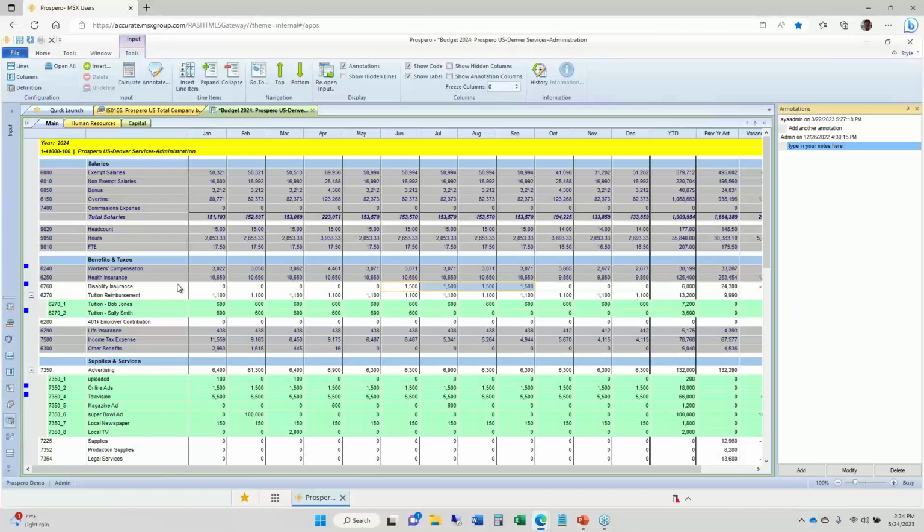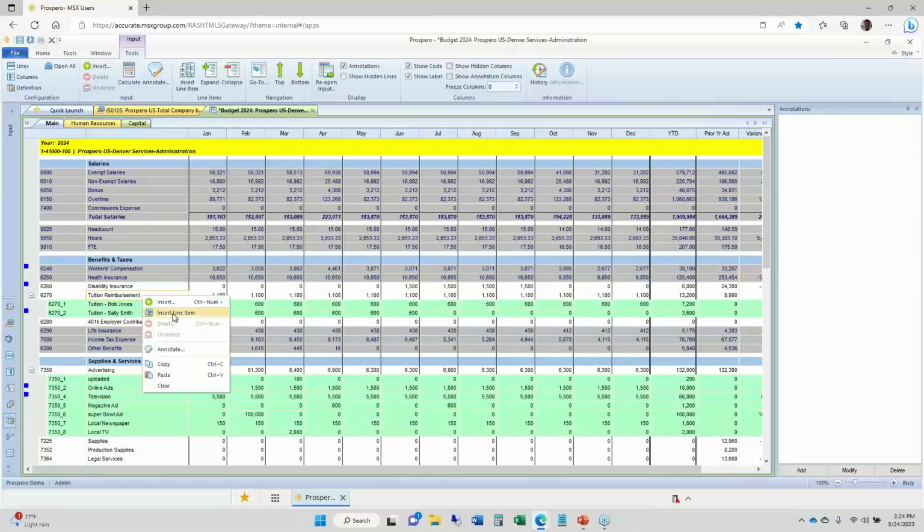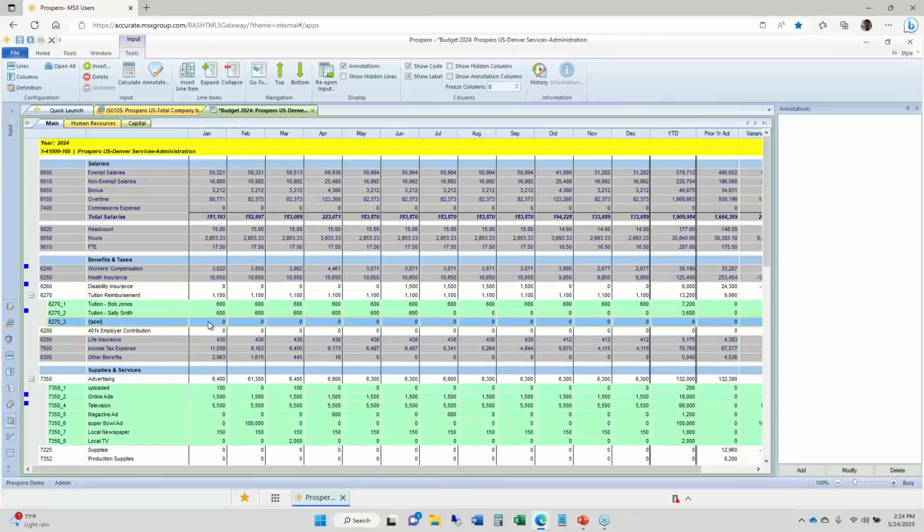The green rows are for line details. So if your budget managers wanted to add additional rows instead of just typing in a balance directly to an account row, they can go into any row here, right-click, and insert line items. That adds a new green row for this section, this account, tuition reimbursement. And just type over the label and enter in those balances.